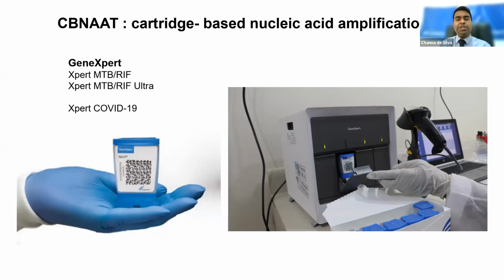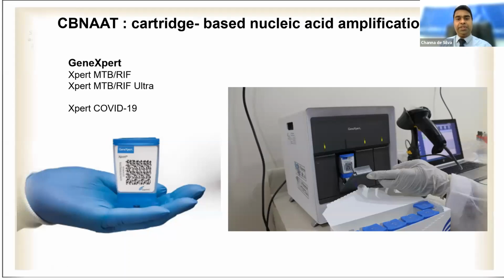Actually, this test was initially developed to identify anthrax. You might remember a few years ago there were some terrorist attacks in other countries, especially the US, where they sent anthrax powder containing anthrax bacillus through post or even as letters. So to identify anthrax very rapidly, initially they developed this system. Now it's mainly used to diagnose TB as well as COVID-19. And this has obviously revolutionized the identification of TB.